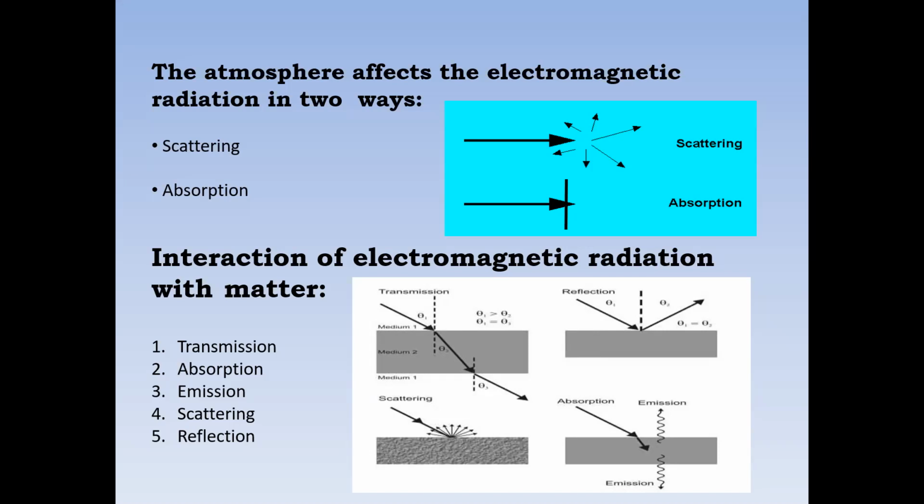Another one, emission. Emission means, see the last picture, going to the outside, gathering a source, gathering information. Another one, scattering. Scattering means, see the third picture, the radiation diverts in different directions, along a number of paths. That is called scattering. These are the different types of electromagnetic radiation interaction with matter.